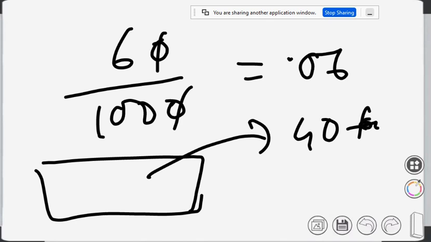And 40 এর মধ্যে he decides যদি তিনটের বেশি থাকে, if there are more than 3 out of 40, then the batch is rejected. Find the probability of rejecting the lot.